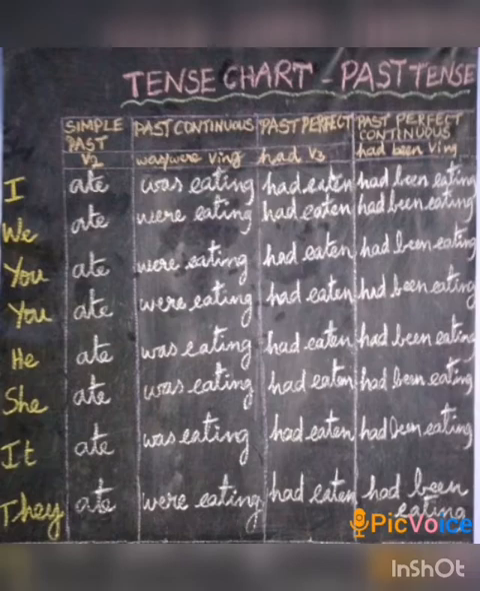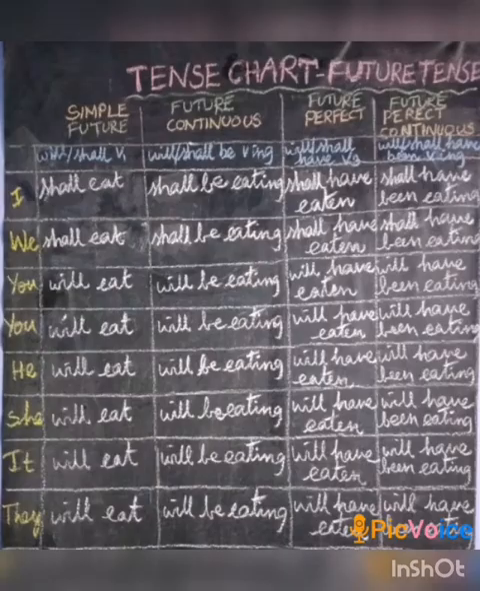Next one, past perfect continuous. Format is had been V1 ing. I had been eating, we had been eating, you had been eating, he had been eating, she had been eating, it had been eating, they had been eating.